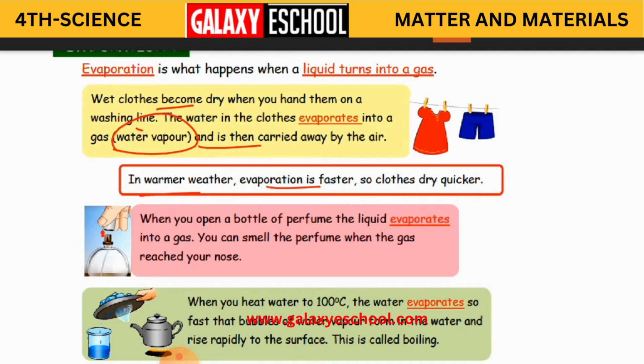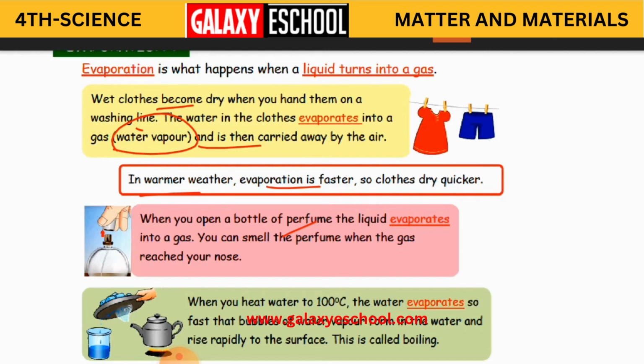In warmer weather, like in summers, you will have much heat in the atmosphere. So that is why you get more evaporation and clothes are going to dry very quickly. But in rainy seasons and winter seasons, you do not have that much temperature, so we do not get our clothes dry that fast. And even when you open the cork of a perfume bottle, what happens? The smell is going to occupy the entire room, or entire space.